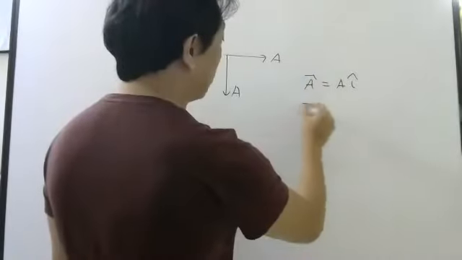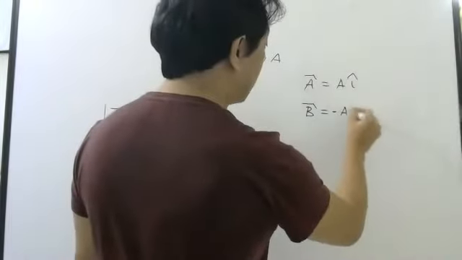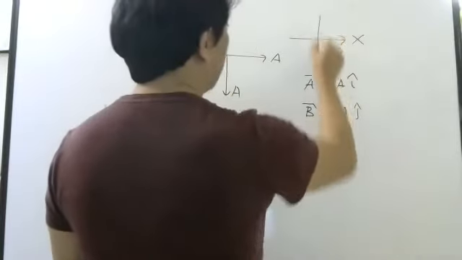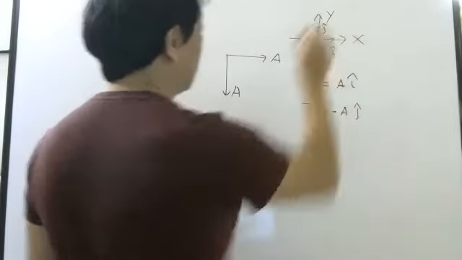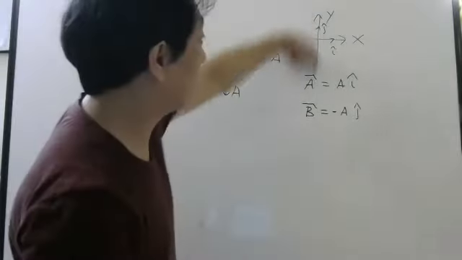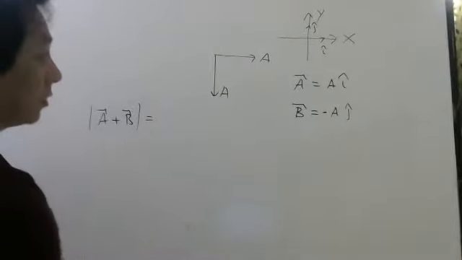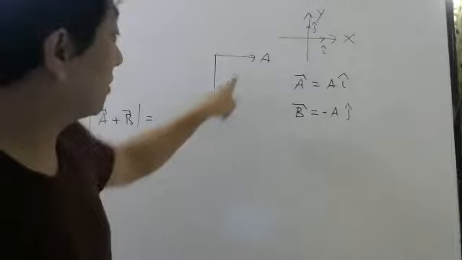The second vector, how will you write? Magnitude is a only. So a, but minus j cap. Why minus j cap? Because usually we write x here, y here, and this will be I cap, this will be j cap. This is opposite of j cap. Opposite of j cap means minus j cap. So this is how you can first write the two vectors in component form.